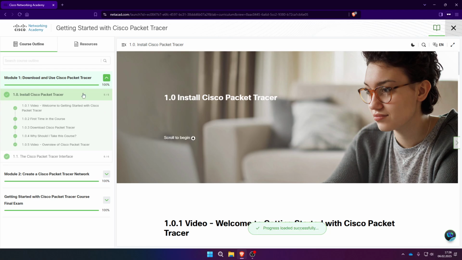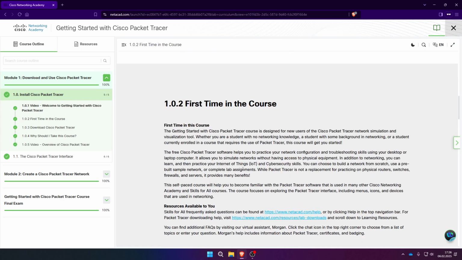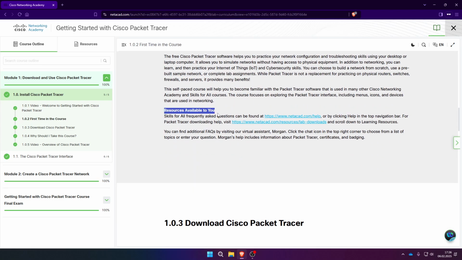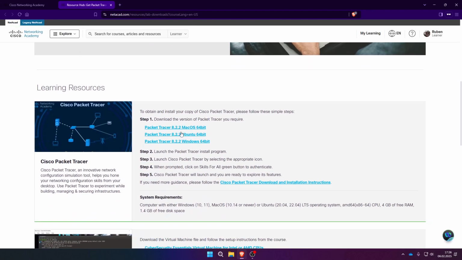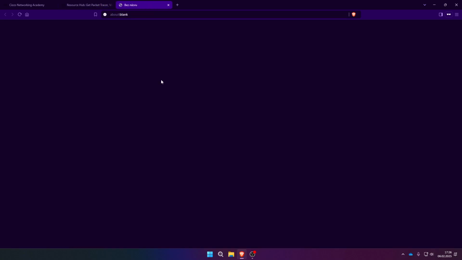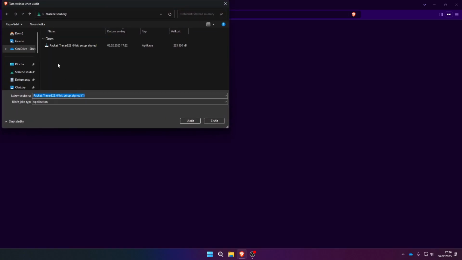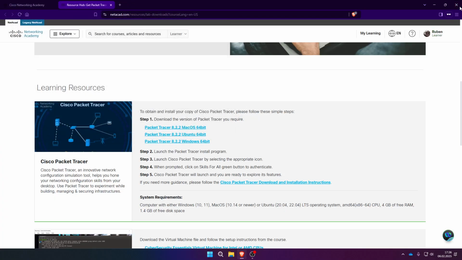I already have it, so I'm just gonna go into module 1 here, install Cisco Packet Tracer, and here in the resources there's a link, this one, and if you click it you will see free installations for Mac, Linux and Windows. I'm on Windows right now, so I'm just gonna use Windows, and I already have it downloaded, so I'm just gonna skip it.